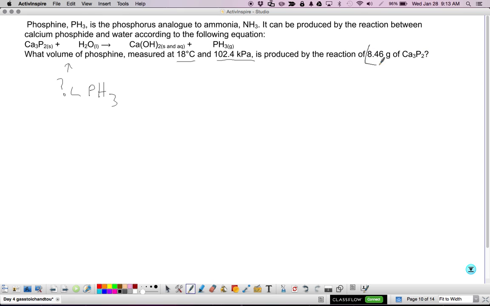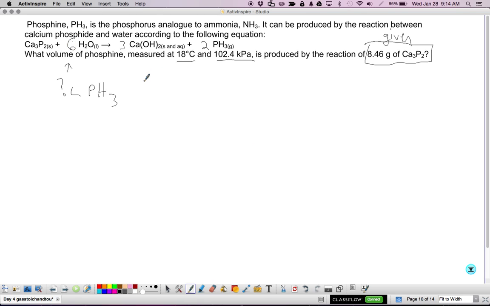Okay. So here's my given. Now, I'll notice again that my given compound is not equal to my wanted compound, which means at some point I'm going to need to do a mole ratio. So keep that in mind. So I guess that means the best place to start is to balance the equation, since we're going to be doing mole ratios and whatnot. 1, 2, 3, 6.